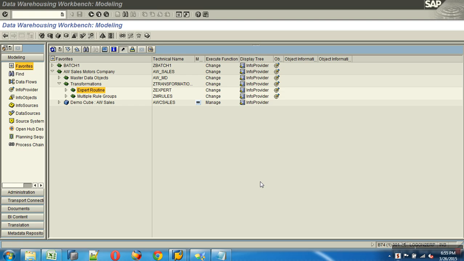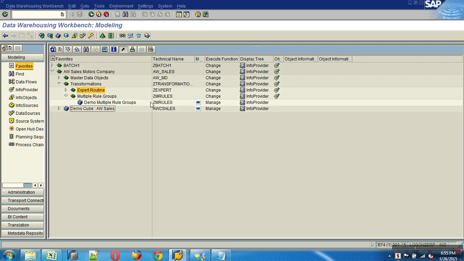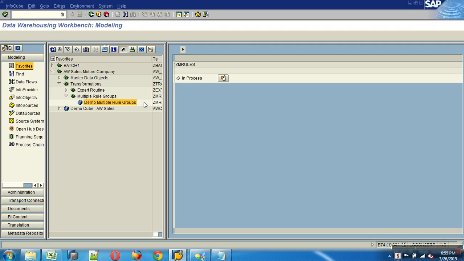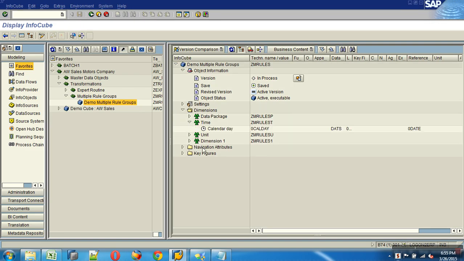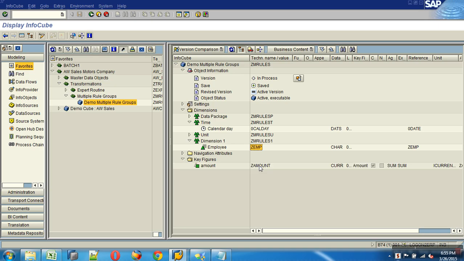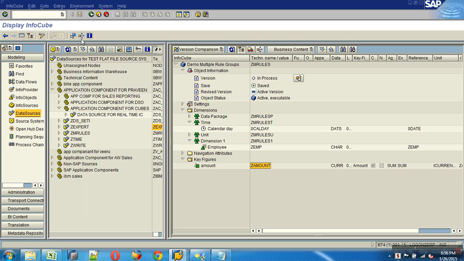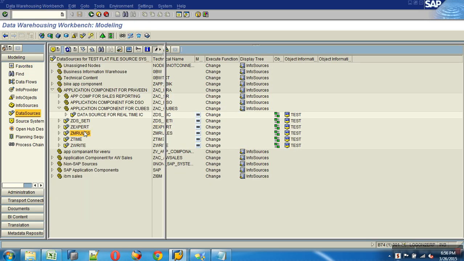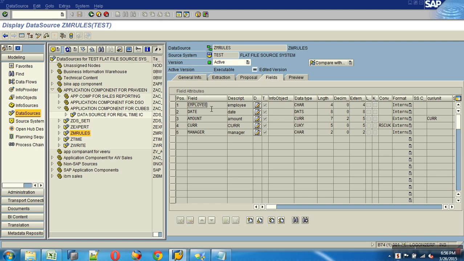So when do we get this requirement? For this, I already have a cube ready. Now look at this. I've got Calday, employee, amount. 3 columns: Calday, employee and amount. And I also have a data source ready for it. Employee, date, amount, currency, it's all there.